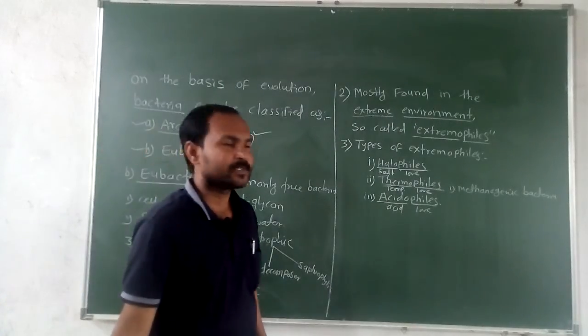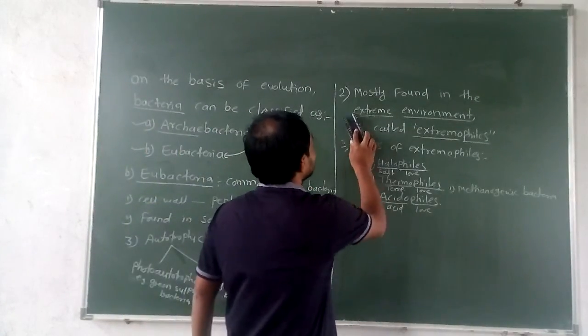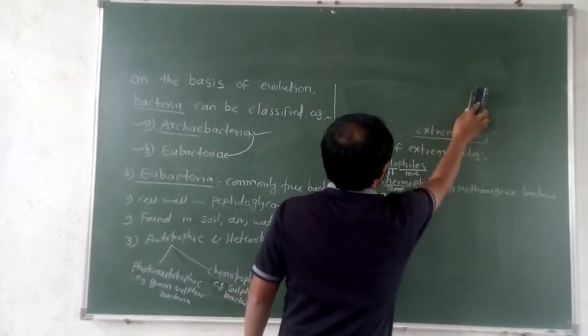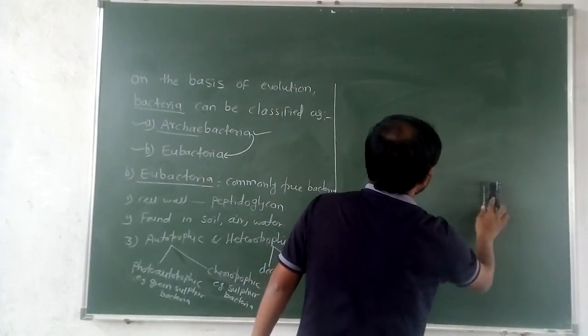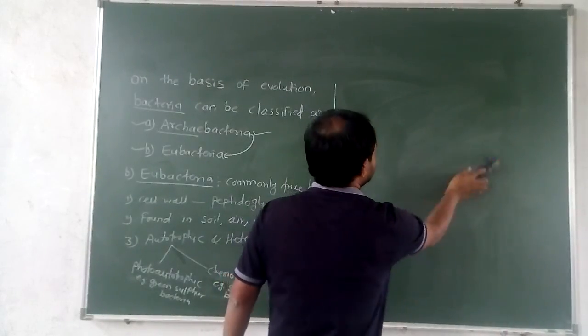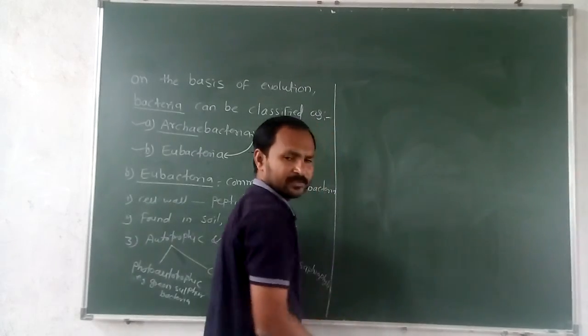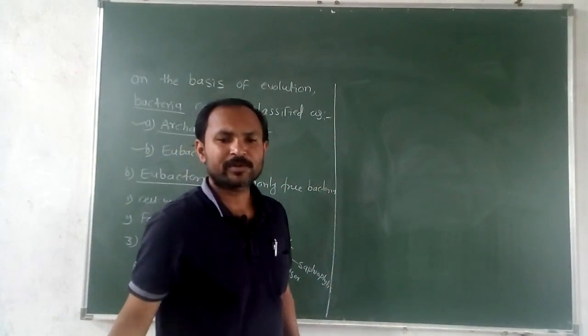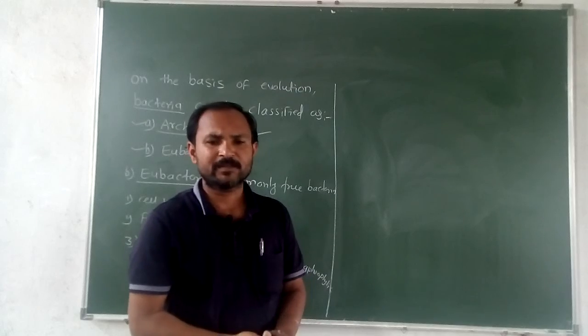Then these bacteria are prokaryotic. All these are prokaryotic.